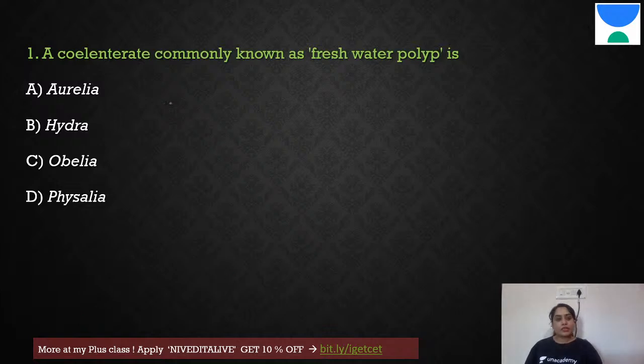So let me talk about this now. The coelenterate commonly known as a freshwater polyp is Aurelia, Hydra, Obelia, or Physalia. So what would be the answer here? Any answers here?